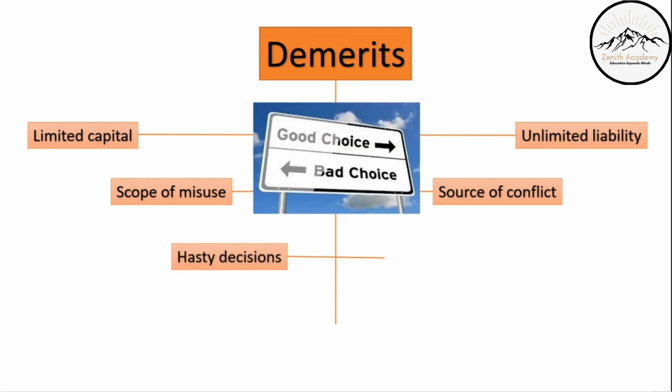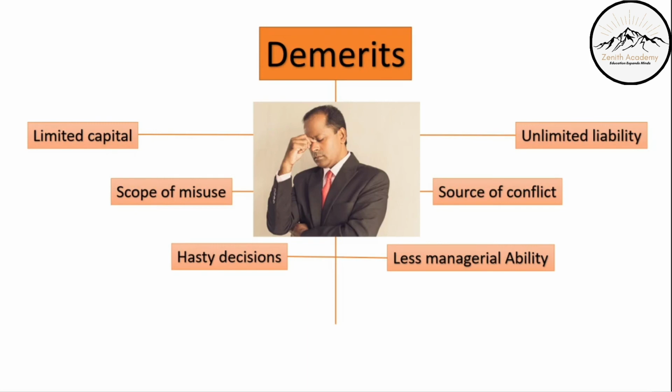Hasty decision. Because the Karta alone has to take all the decisions, he may take a good decision or a bad decision, and plus he has a lot of work to do on his own, therefore he can be overburdened by work and he may take bad decisions. Next point is less managerial ability. This means that because the Karta himself is working, he has to handle everything, he has to manage everything. Therefore, the managerial ability is less.